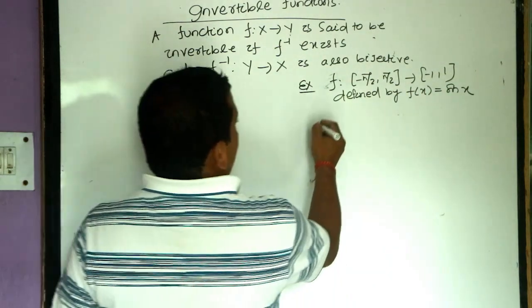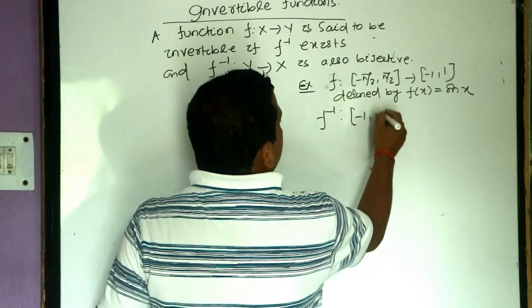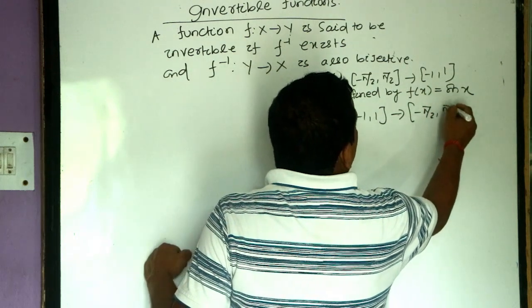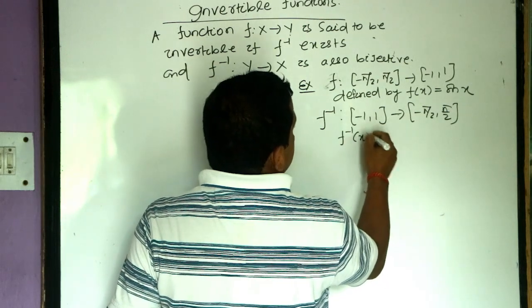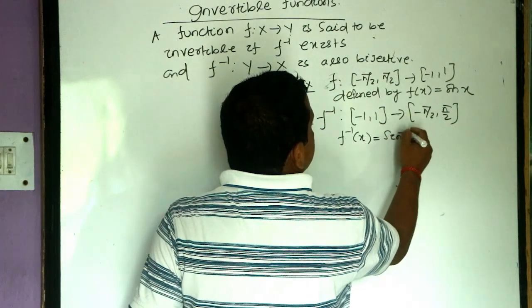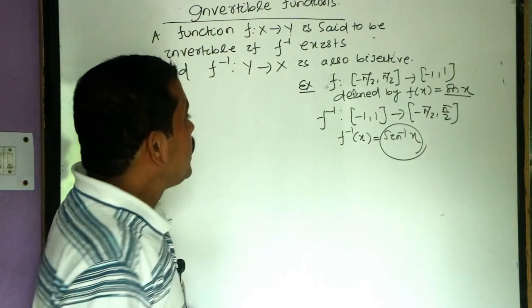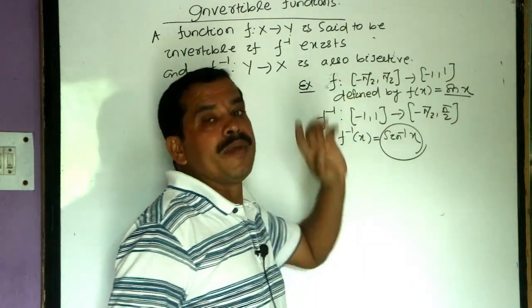It is a bijective function, and its inverse is f inverse from minus 1 to 1 to minus pi by 2 to plus pi by 2. F inverse x is sin inverse x. That is the inverse function of sin x. Its domain is its range and its range is its domain.